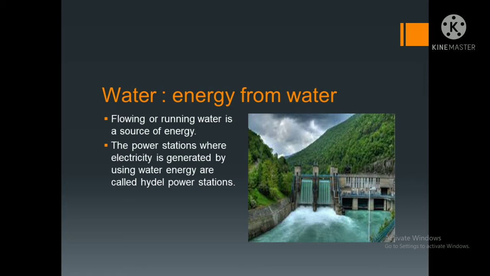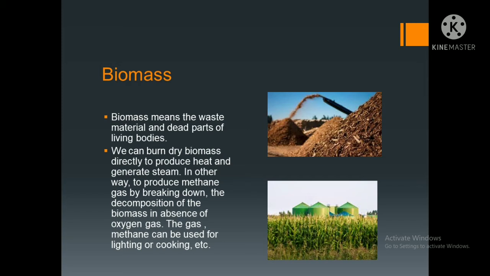Next is also a natural resource, but from waste, as humans are very clever. Biomass means the waste material and the dead parts of living bodies. Whatever dead things we just throw away can be stored. First we burn the dry biomass directly to produce heat and generate steam. We can also produce methane gas by the decomposition of the biomass in the absence of oxygen.